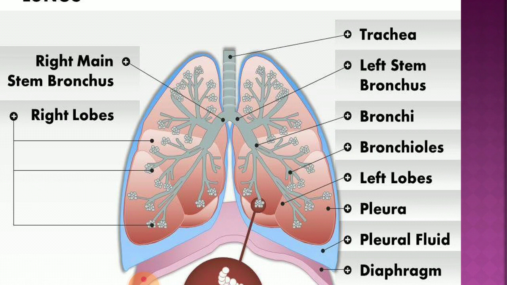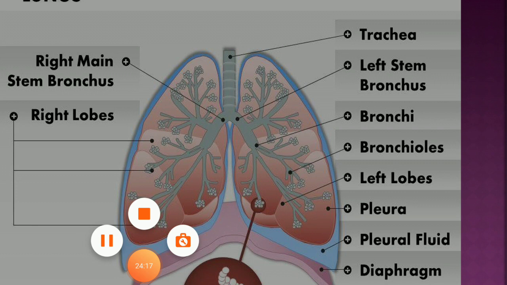First the trachea divides into primary bronchi. Primary bronchi divide into secondary bronchi. Secondary bronchi divide into tertiary bronchi. Tertiary bronchi enter the terminal bronchioles. The terminal bronchioles end in small grape-like structures called alveoli.